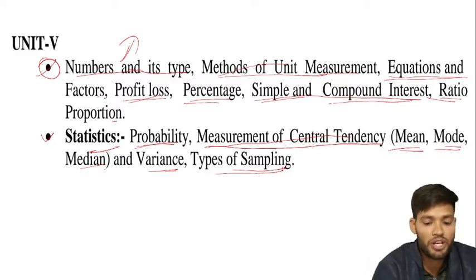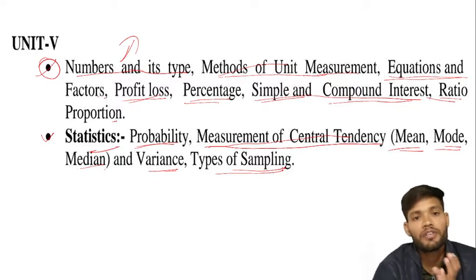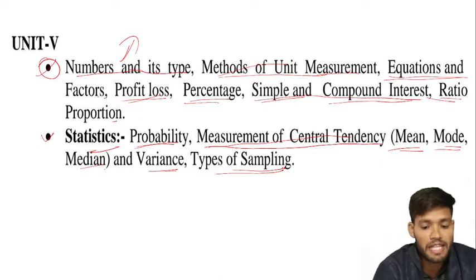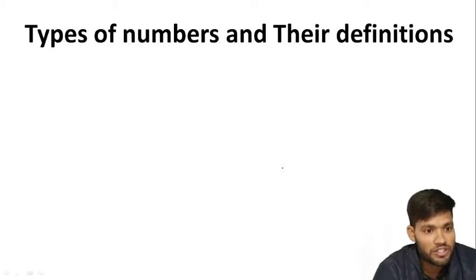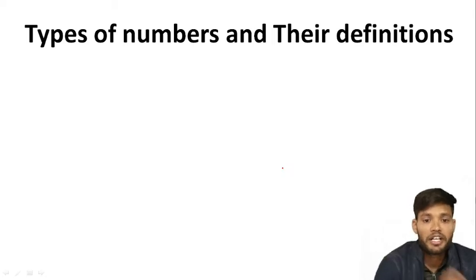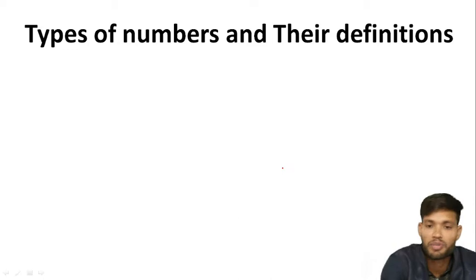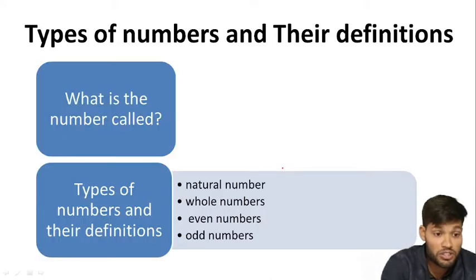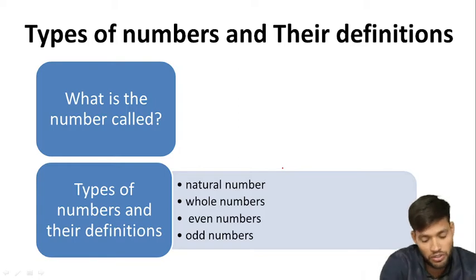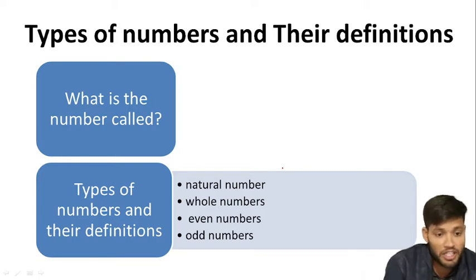First of all, we have to look at the flow chart: what will be included in this lecture and how to go through the whole lecture. Types of numbers and their definitions. Which number is called what?